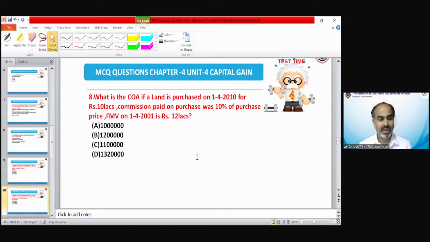Now, question number 8. What is the cost of acquisition if a land is purchased on 1st April 2010 for rupees 10 lakh? Commission paid on purchase was 10% of purchase price and FMV on 1st April 2001 was 12 lakh. We are not discussing the capital gain. We are just talking about the cost of acquisition in this case. So what should be the correct answer?